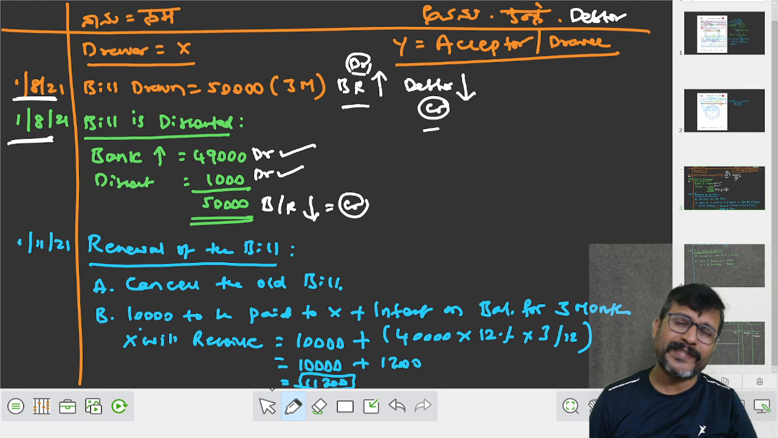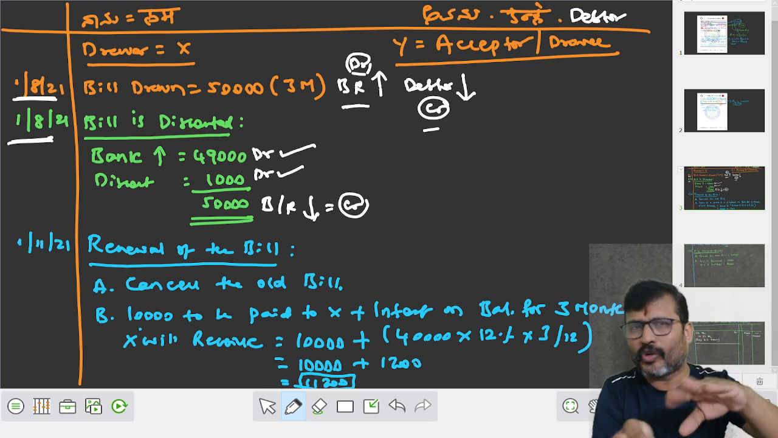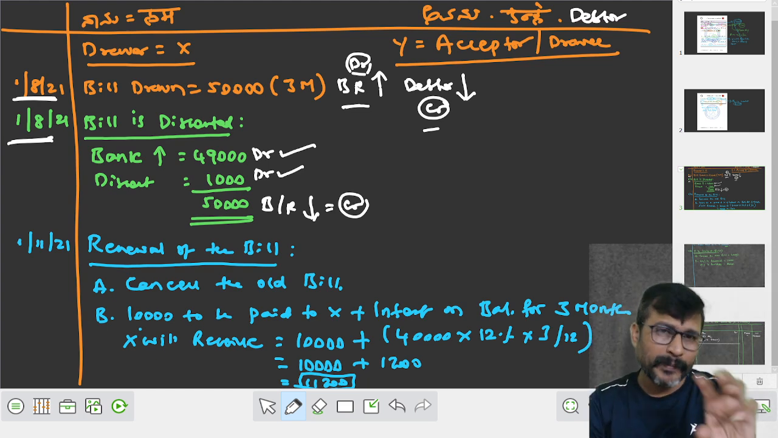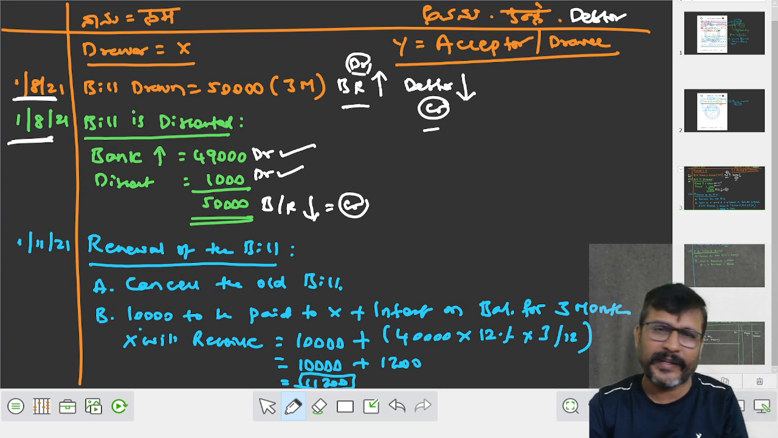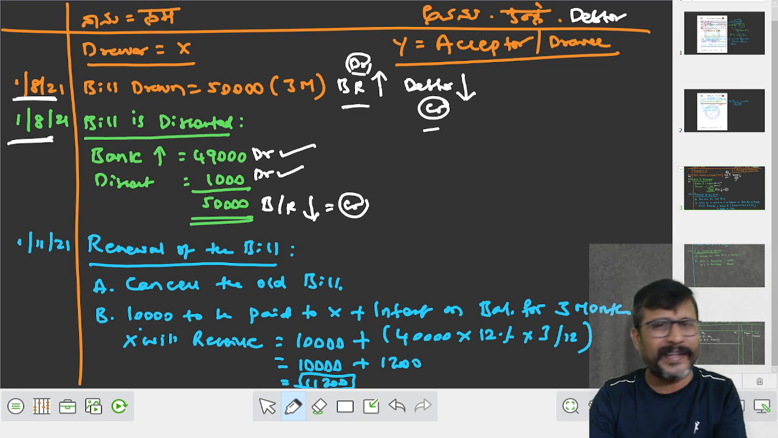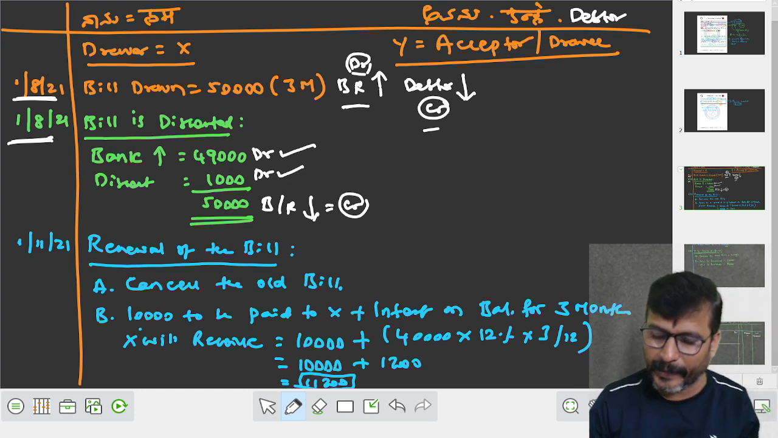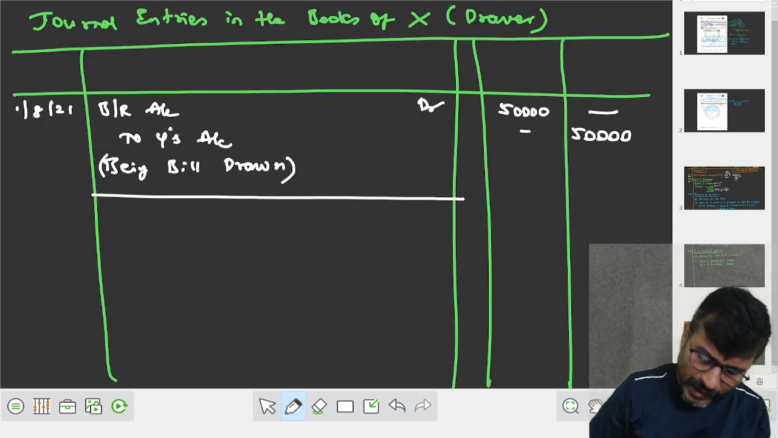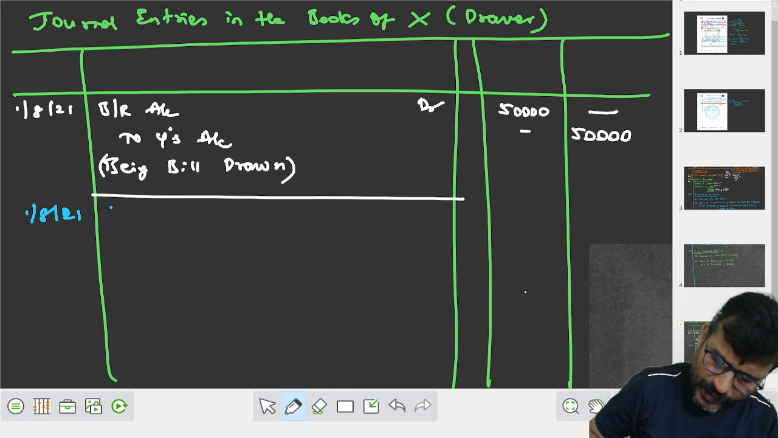When your bill is discounted with the banker, they deposit the amount in your account, so your bank balance will increase. Then the discount is to be debited because it is an expense. Your bills receivable decreases when your bill is discounted, your bill amount comes down, so we have to credit the bills receivable amount. The entry will be bank account debit, discount account debit to bills receivable account. When? On the same date. When did all this happen? It happened on 1st August 21.